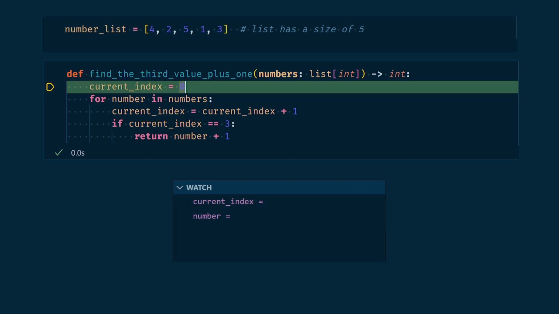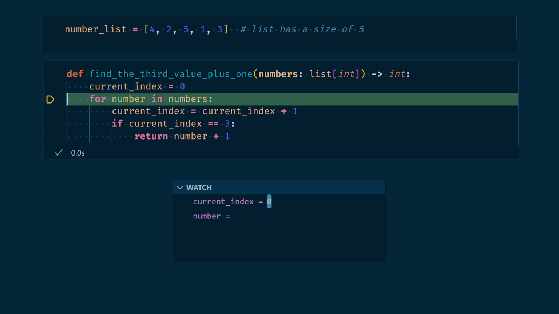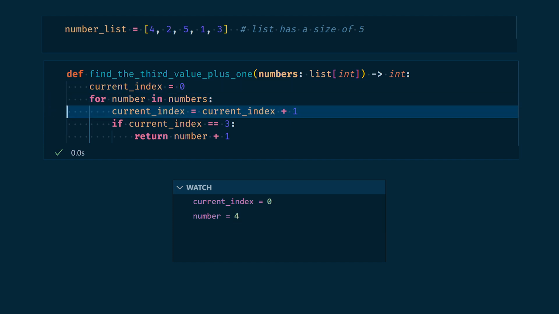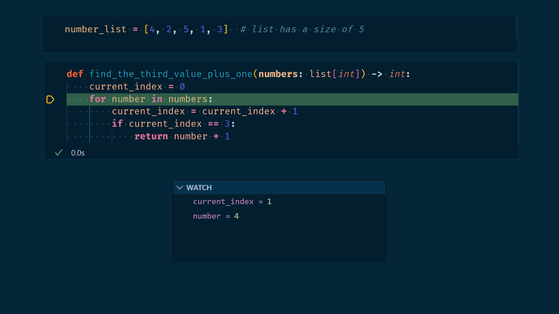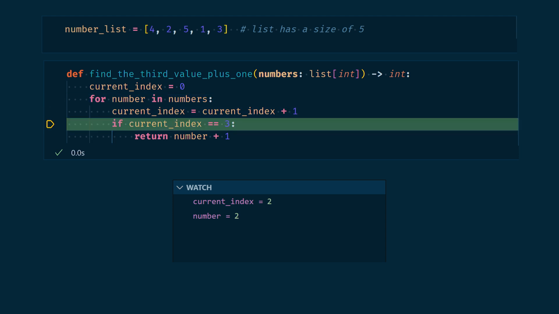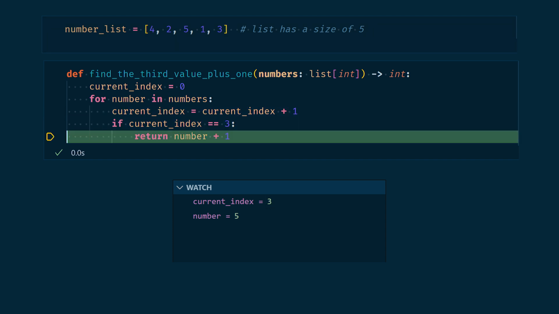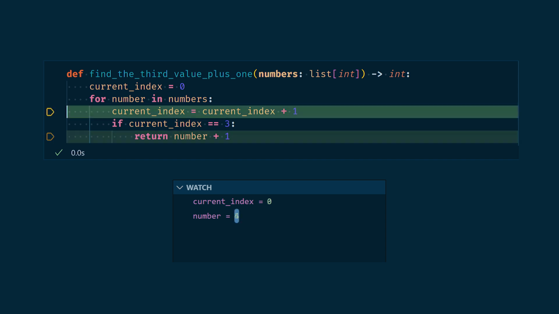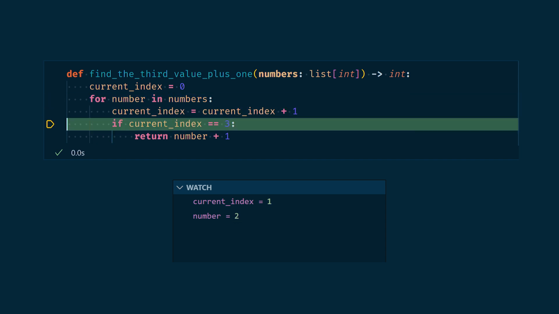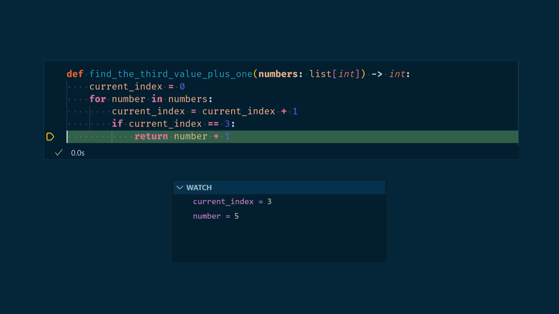We first create a new variable, current index, then we iterate through all numbers using a for loop. For each iteration, we add 1 to the variable current index, and we check if current index is equal to 3. If it is, we add 1 to the number and return this value. So, in fact, the size of the problem doesn't matter here. What is inside the for loop will be executed exactly 3 times, our variable current index being 1, then 2, then 3, and then we return.